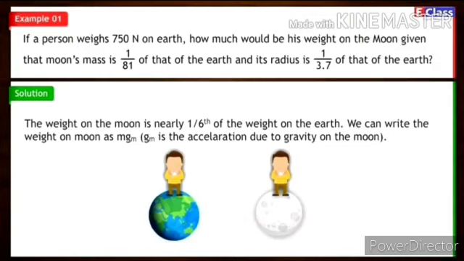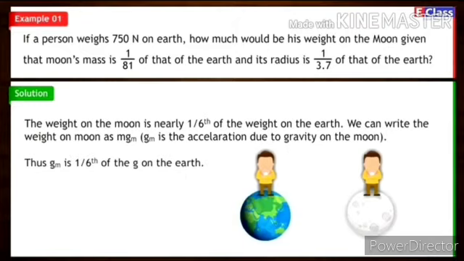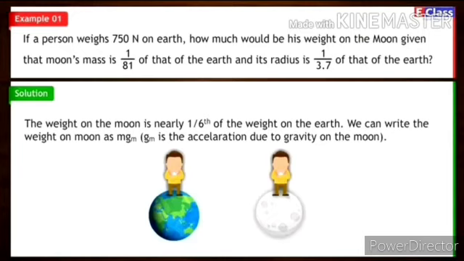Children, note that we are using the word gravity for moon also. I had told you that gravity is used for the earth, but the word gravity is used when we have a big body, huge body and a small body. When we are on the surface of the moon, moon is the satellite of the earth. There, moon is a big body, huge body, and we are a small body. So we use the word gravity. We can use the word gravity for moon also.